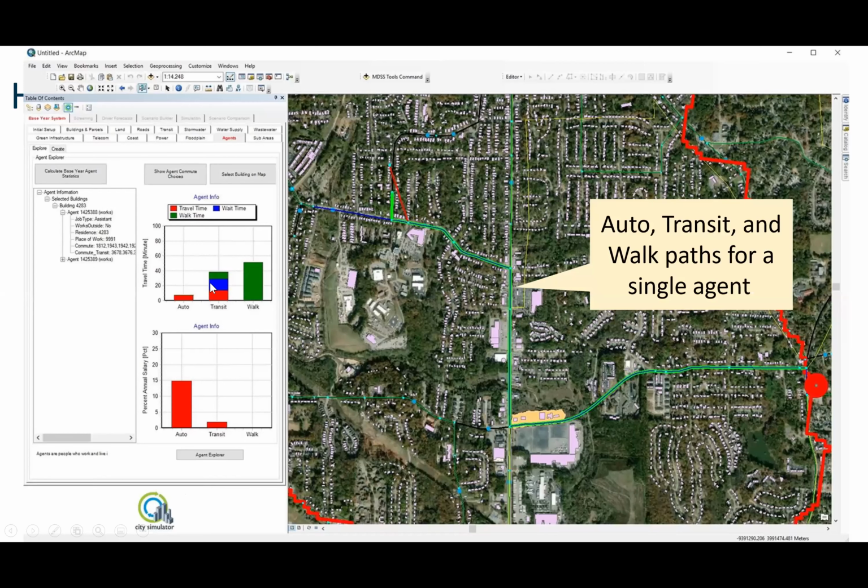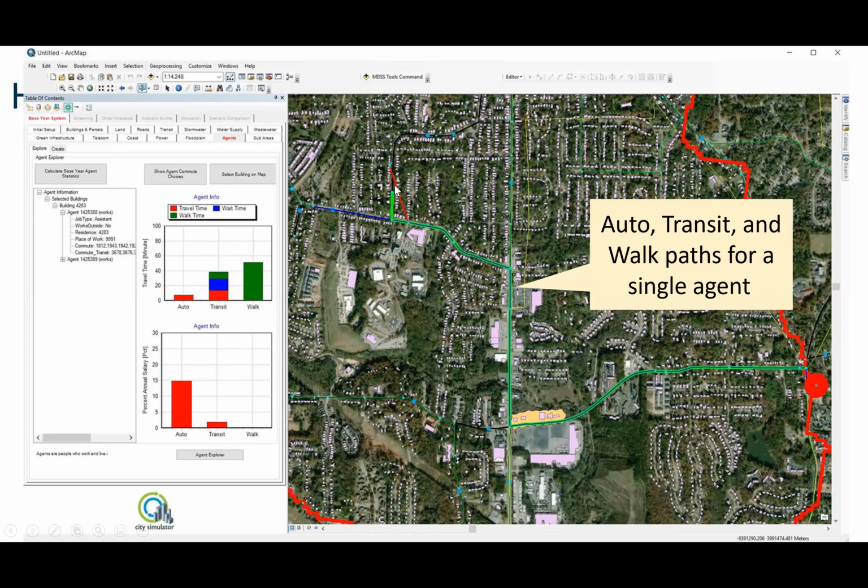Here's an example. We've picked one agent who lives in a house up here, and we've said, show us the paths: auto, transit, and walk. The green one is the auto, I think. The red one here is walking to a bus stop and then taking transit. And I think the blue one is just straight walking, or it might be the other way around.